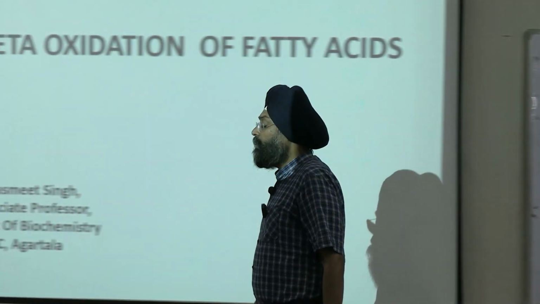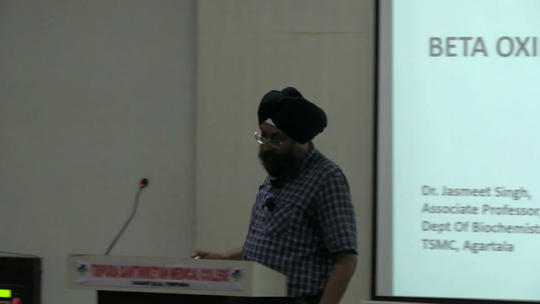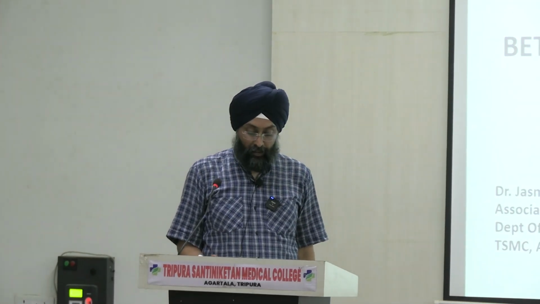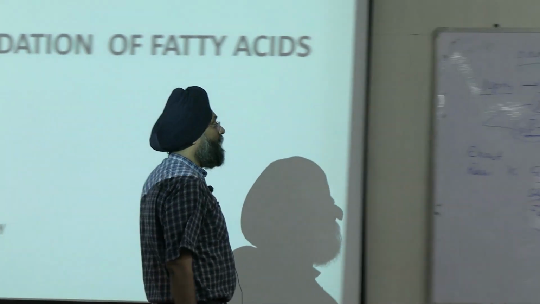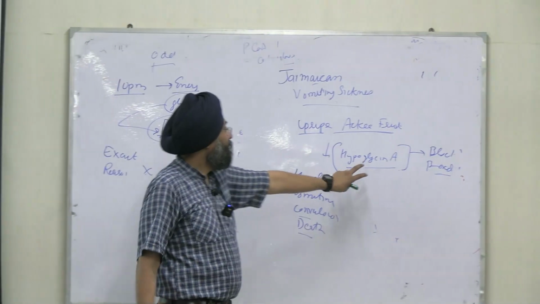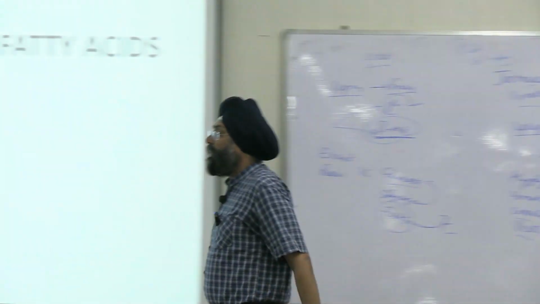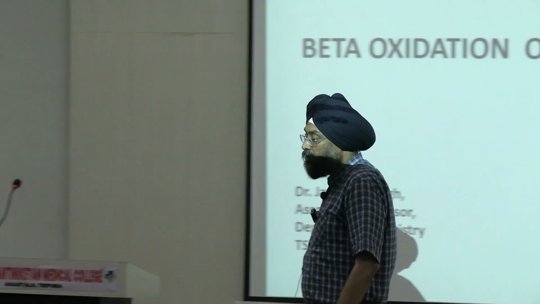This is the second disorder, Jamaican vomiting sickness. The symptoms are hypoglycemia, vomiting, convulsions, and even death. It is caused by eating unripe ackee fruit that contains the toxic amino acid hypoglycin A. Anything left in this disorder? And it inhibits the enzyme acyl-CoA dehydrogenase.